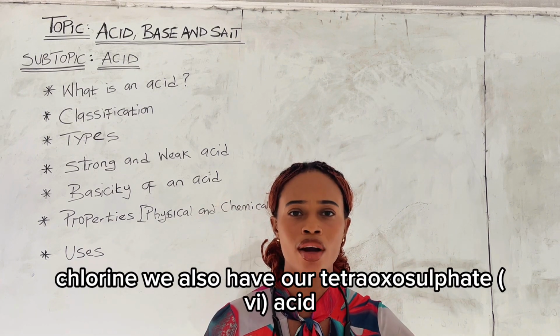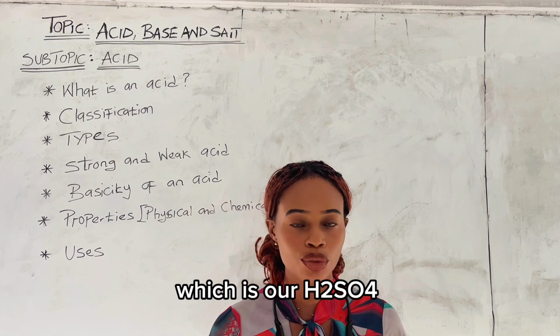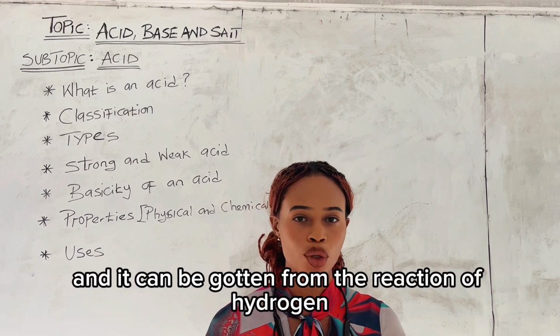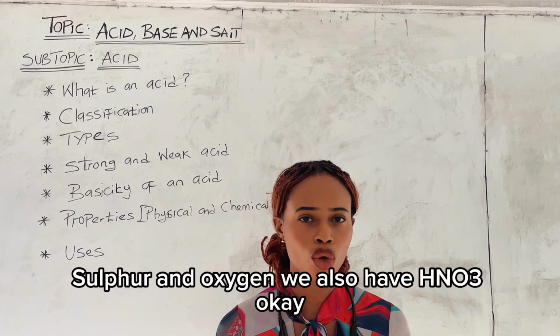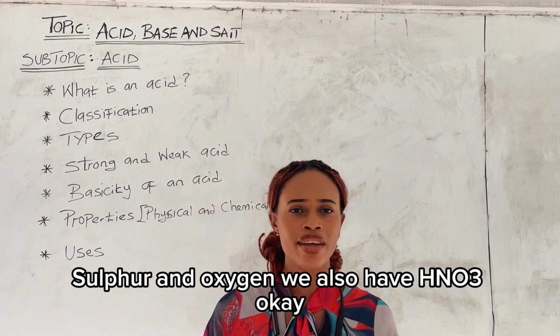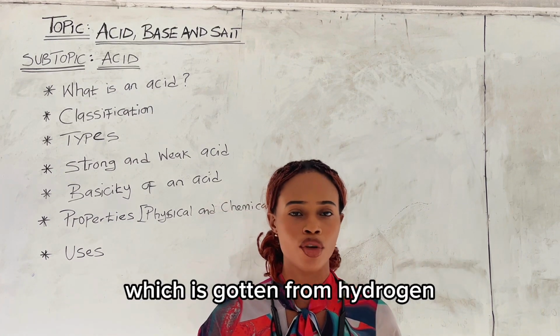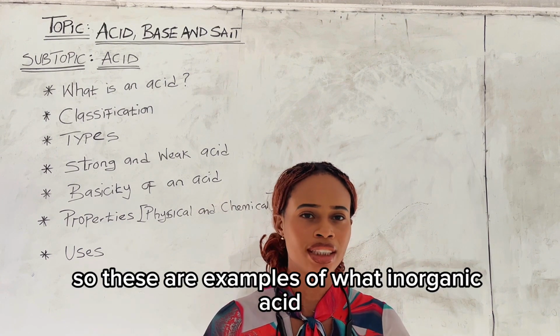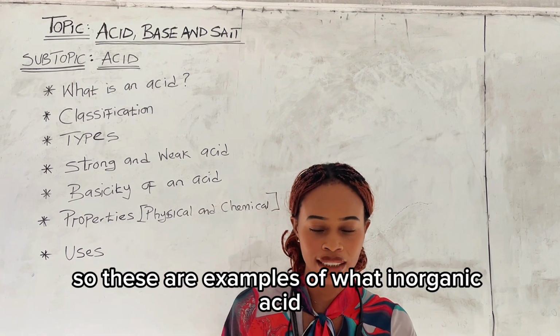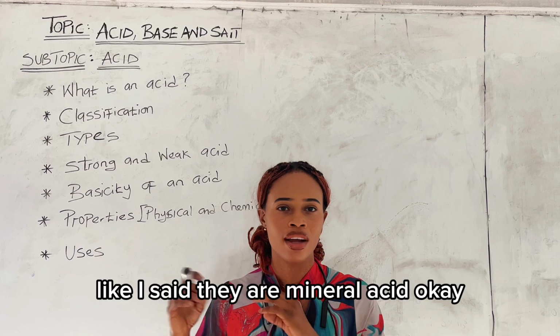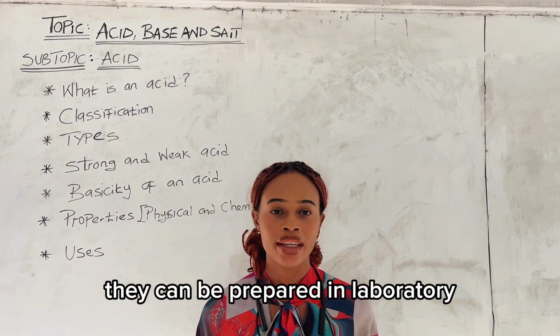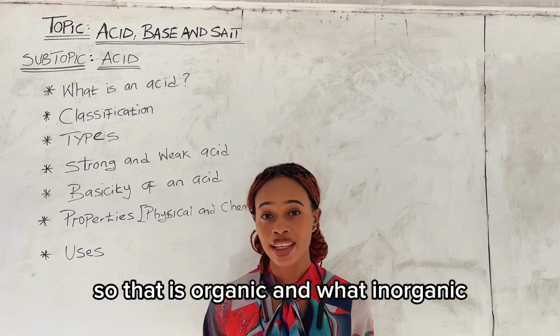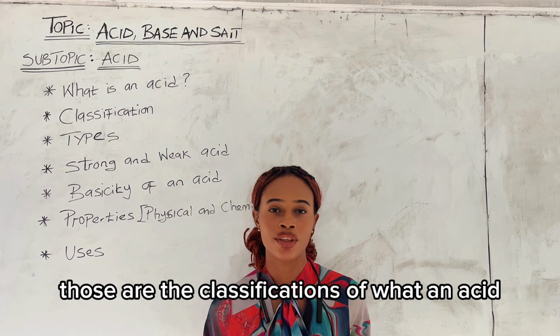We also have our tetraoxosulphate(VI) acid, which is our H2SO4, and it can be gotten from the reaction of hydrogen, sulfur and oxygen. We also have HNO3, which is gotten from hydrogen, nitrogen and oxygen, which is called nitric acid. So these are examples of what? Inorganic acids. Like I said, they are mineral acids, okay? They can be prepared in the laboratory. So that is organic and what? Inorganic.